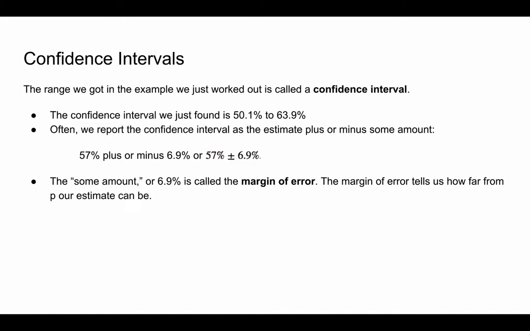In other words, just to reiterate, we don't know p. We can find a p hat by taking a sample and finding a percentage. In this case, our p hat is 0.57. As a percentage, it's 57%. Our goal is to know the true p, the population proportion in this instance, like what percent of all Democrats believe that statement. We don't know what it is, but we can narrow down where we think it might be when we take our sample. In this case, we think that the true population proportion is probably between 50.1% and 63.9%. We're confident at a level of 99.7%, so we're pretty confident.